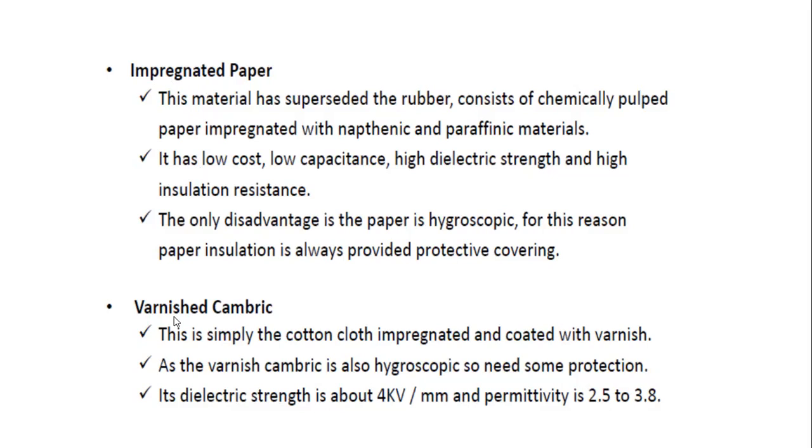That's why we use another insulating material, that is the varnish cambric. It is simply cotton cloth impregnated and coated with varnish. This is a very simple formation of the material. It is one simple cotton cloth, impregnated and coated with the varnish. As the varnish cambric is also hygroscopic, there is no need for some protection. There is no requirement of another protection.